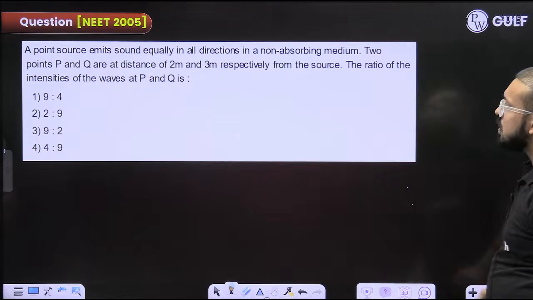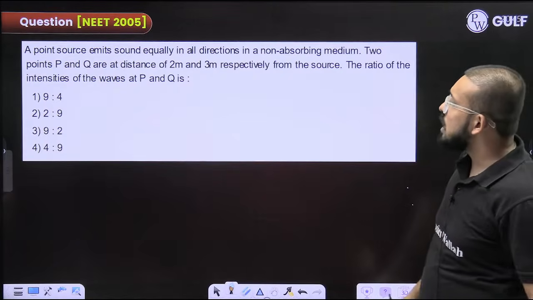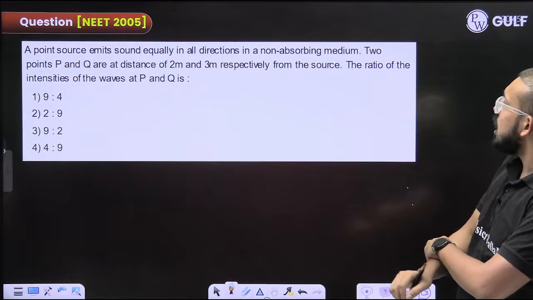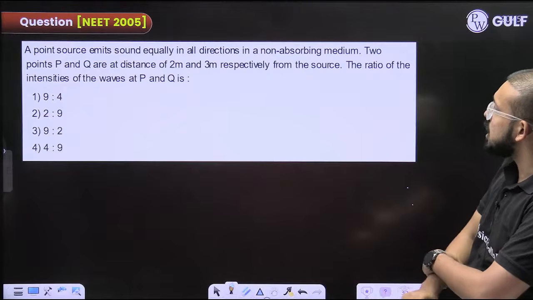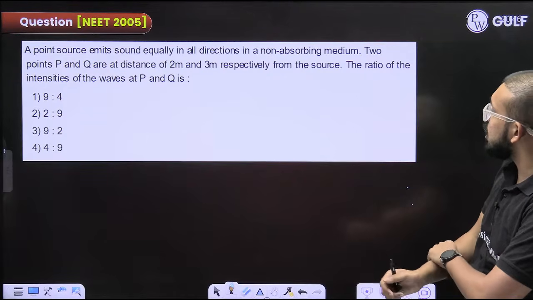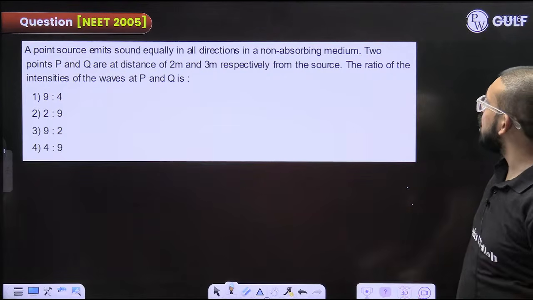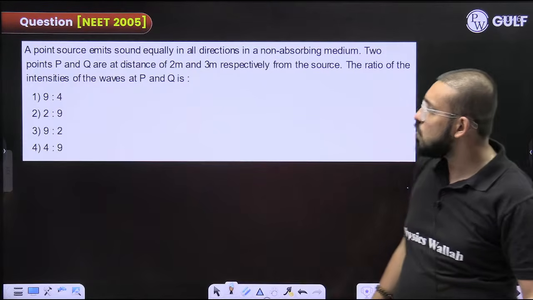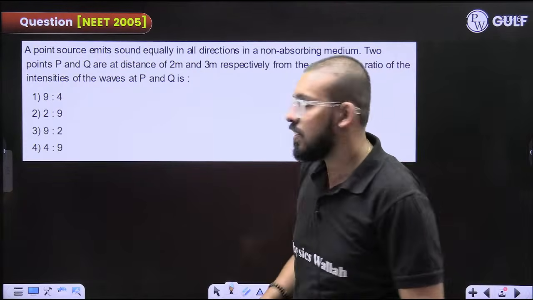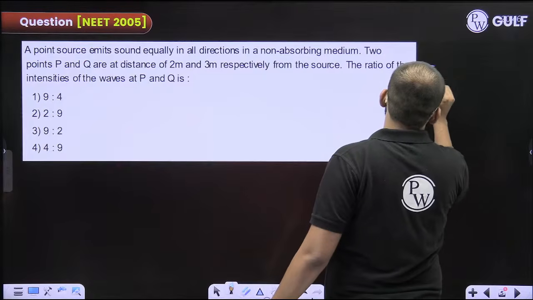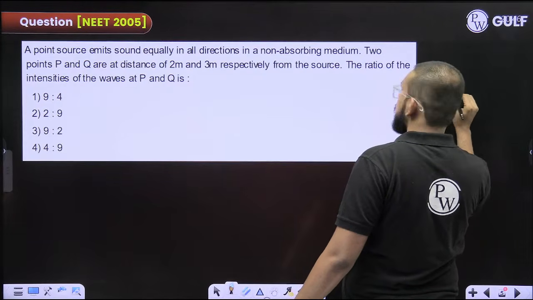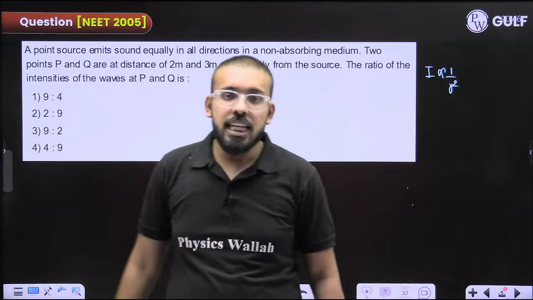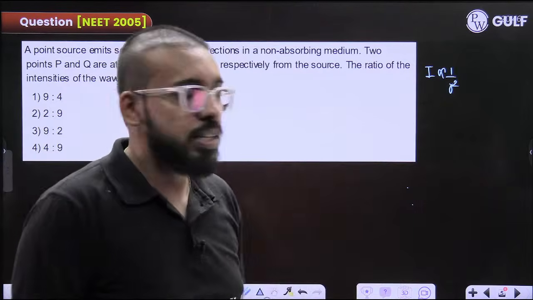A point source emits sound equally in all directions in a non-absorbing medium. The two points P and Q are at a distance of 2 meters and 3 meters respectively from the source. The ratio of the intensity of the two waves at P and Q will be? Intensity is inversely proportional to the square of distance.